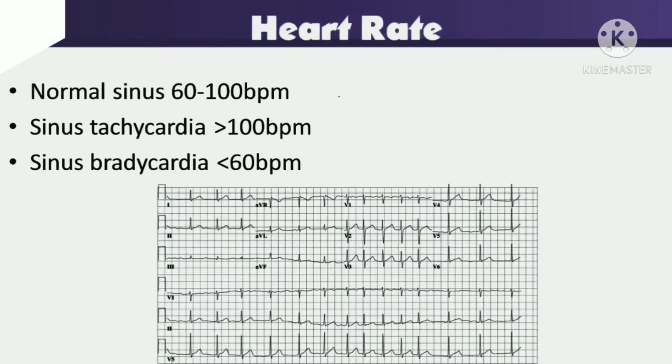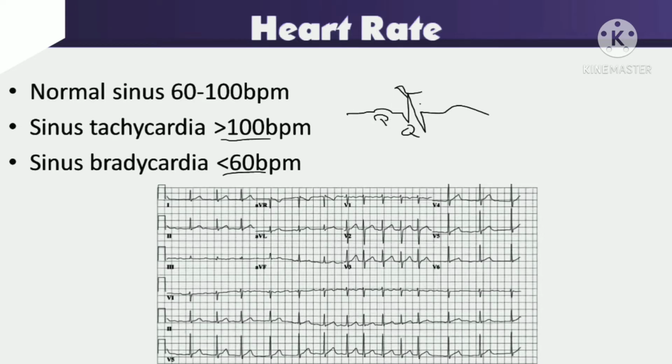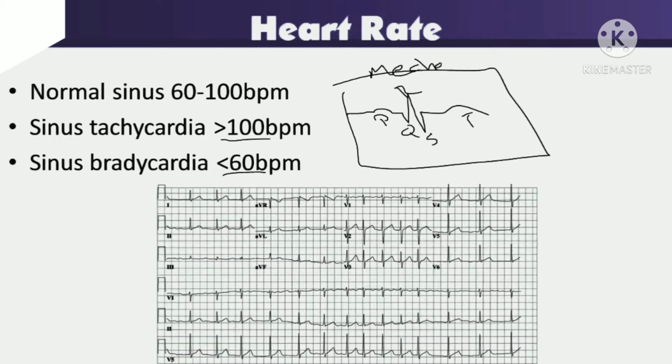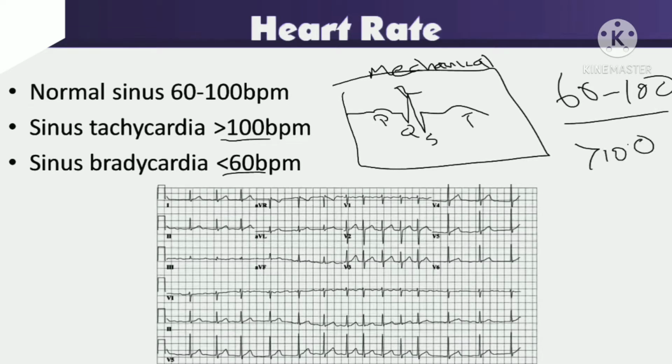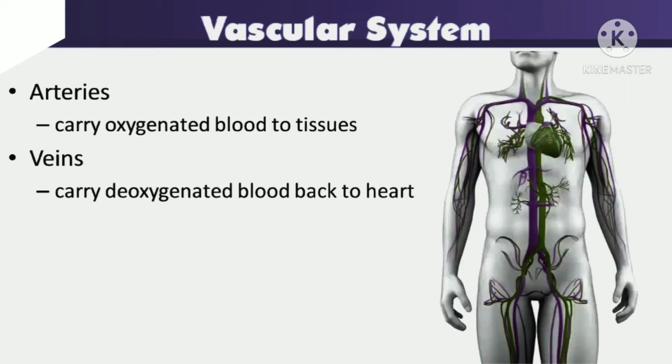First of all, let's talk about heart rate. Normal sinus is 60 to 100 beats per minute, whereas sinus tachycardia is more than 100 beats per minute, and sinus bradycardia is less than 60 beats per minute. When we consider this wave, this is P, Q, R, S and T. This all comes under an ECG, mechanical waves. So you remember, right? 60 to 100 is the normal sinus, if it is more than 100 it is sinus tachycardia, and if it is less than 60 it is bradycardia.